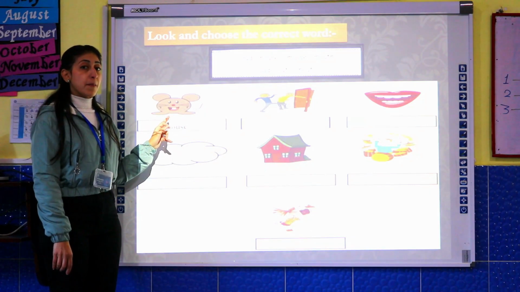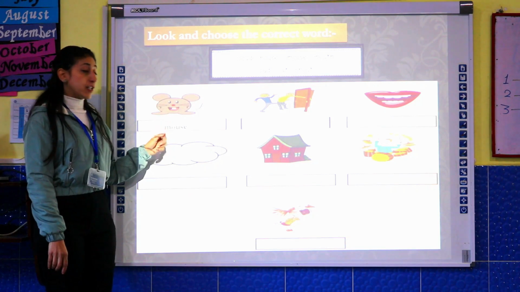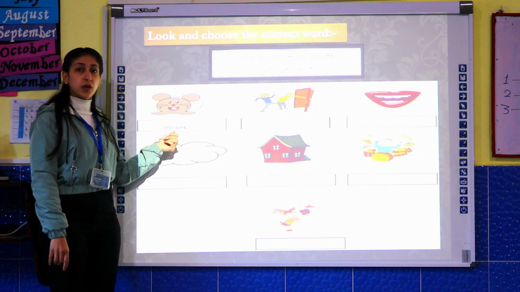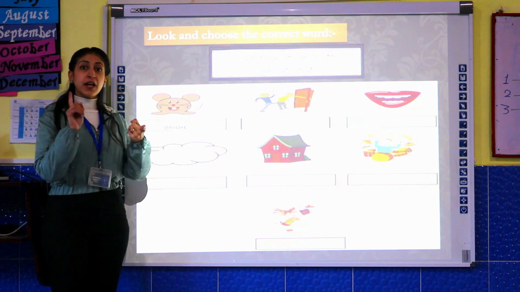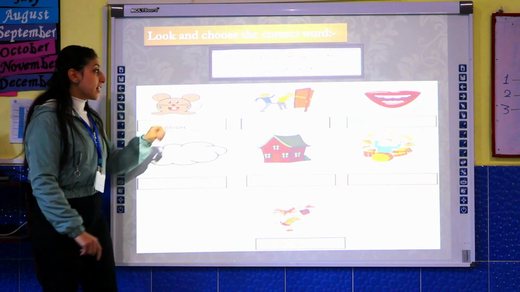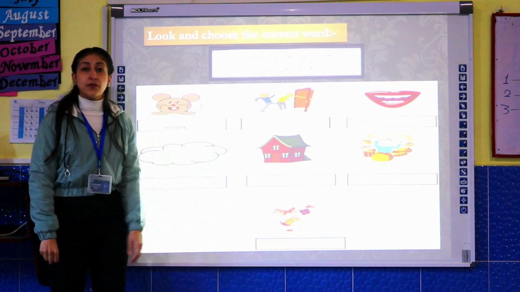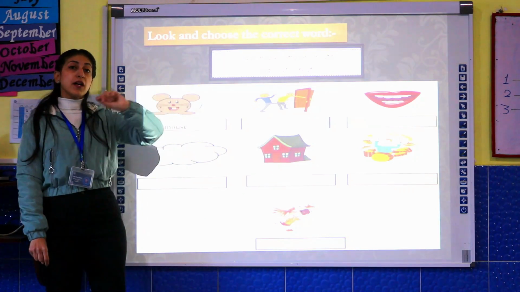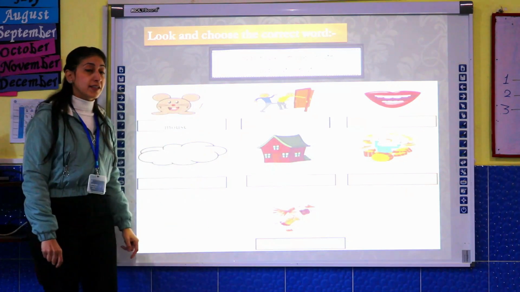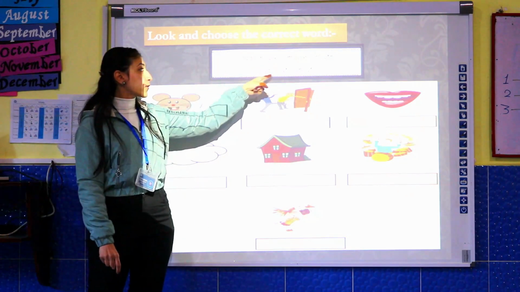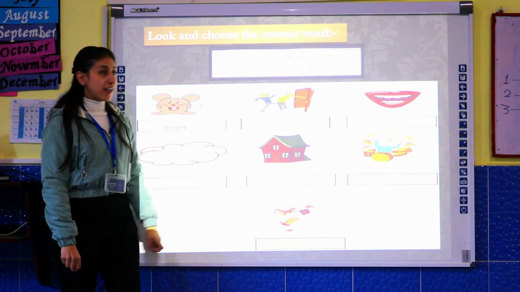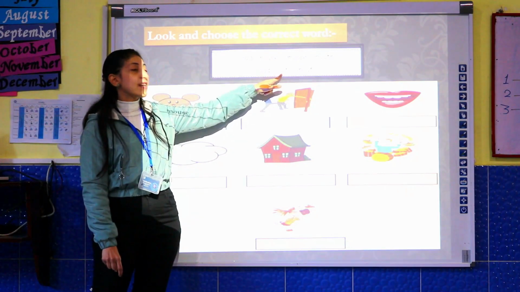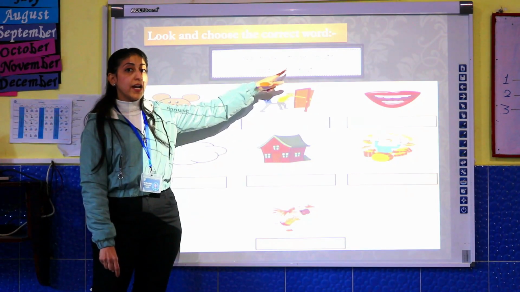Mouse. Okay, here in the middle there is what? Owl. Okay. Let's look at the next one. What is this picture? Out. Excellent. Out. Where is out here? Yes. Here. This is out. The word out.